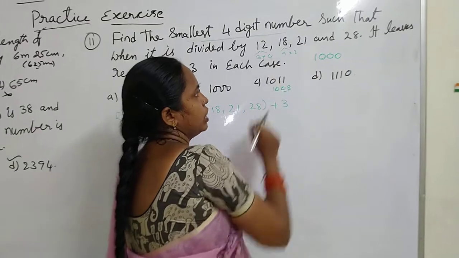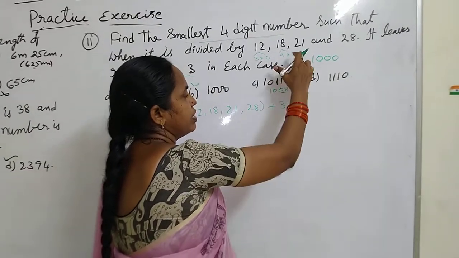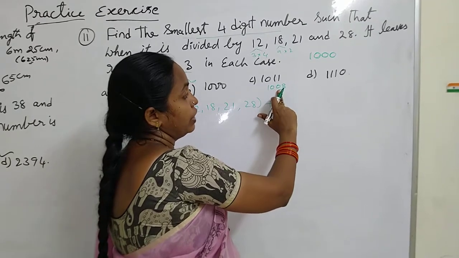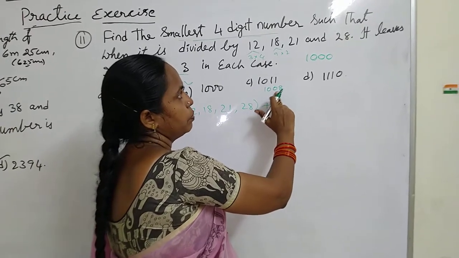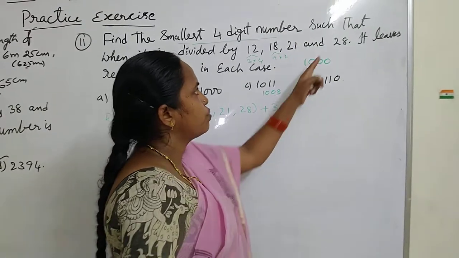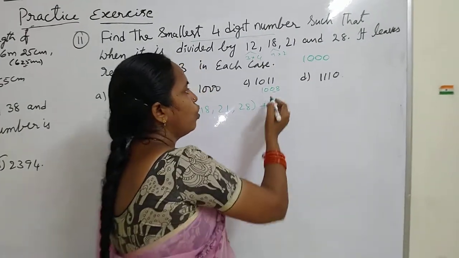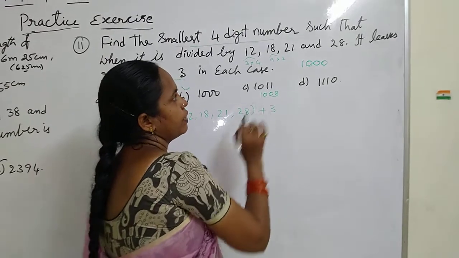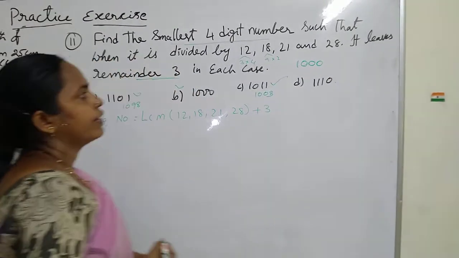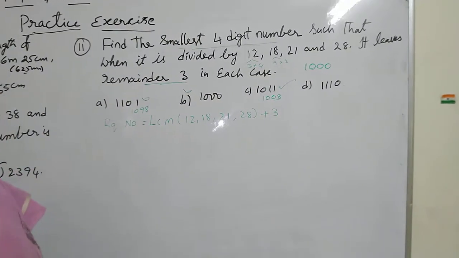21 is 7 into 3. So we will check it. 7 1 7, 7 4 are 28, that means 7 fours are 28, so it is divisible by 21 also. Next 28, 4 into 7, already it is divisible by 4 and 7, so it is also divisible by 28, so our answer is 1011.